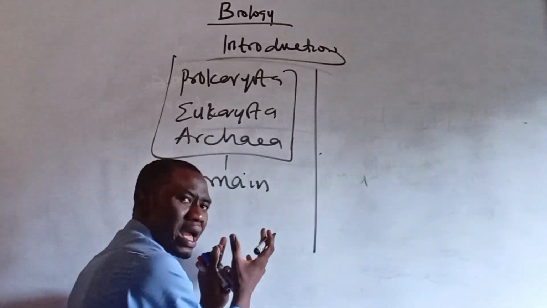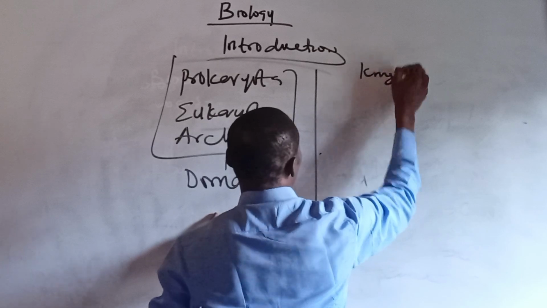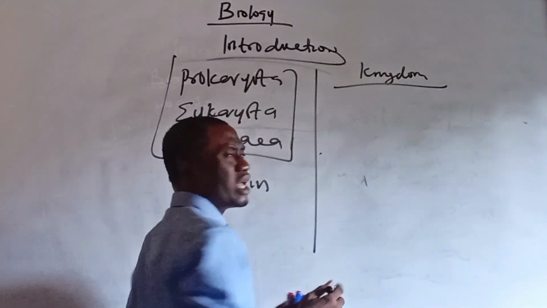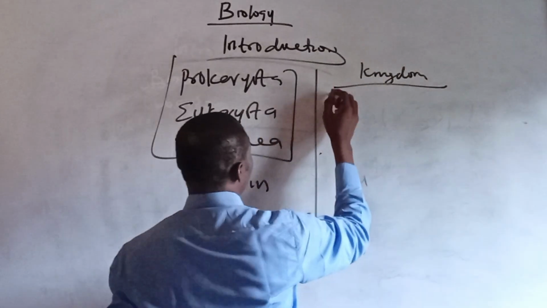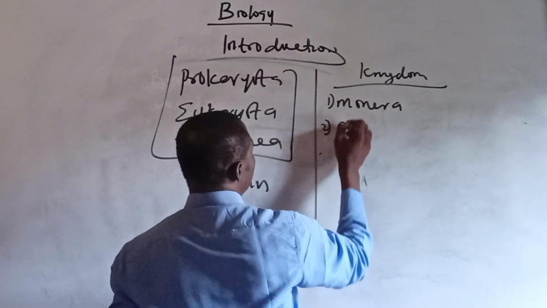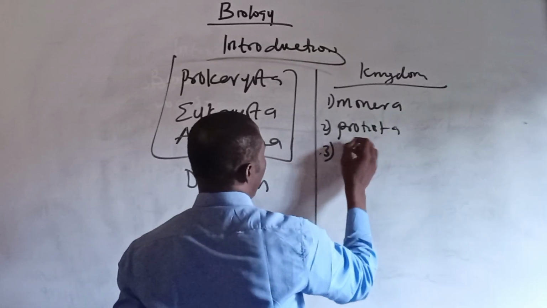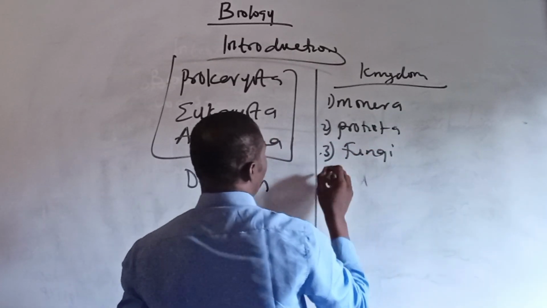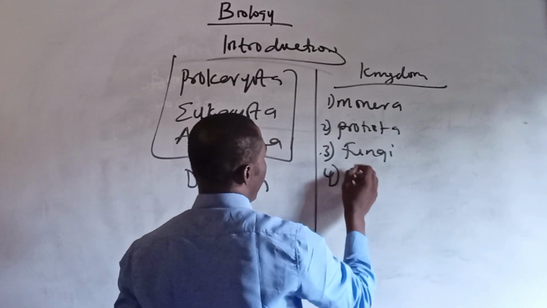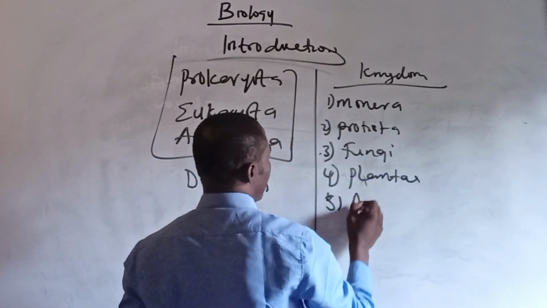Now, from this domain, we have the kingdom. And the kingdoms are 5 of those. 1 Monera, 2 Protista, 3 fungi, 4 plantae, then 5 animalia.